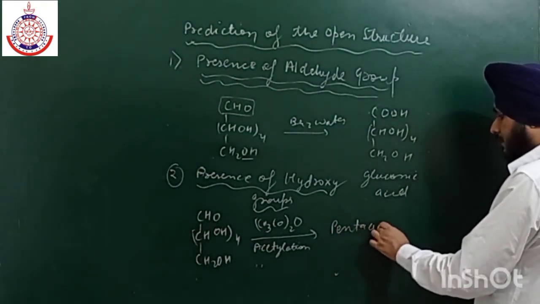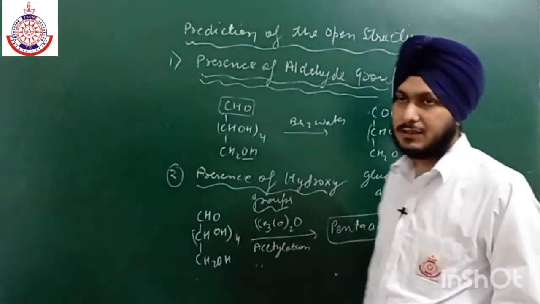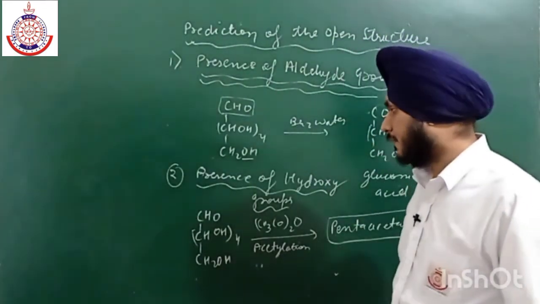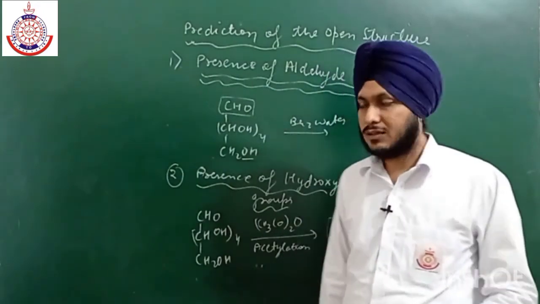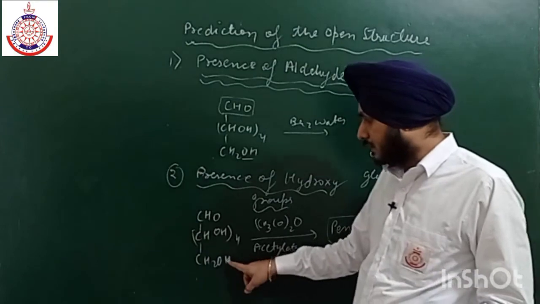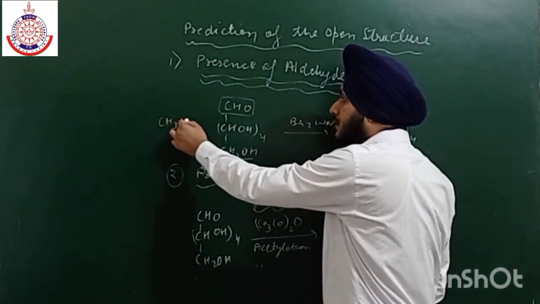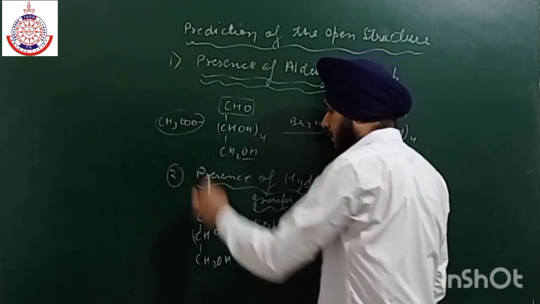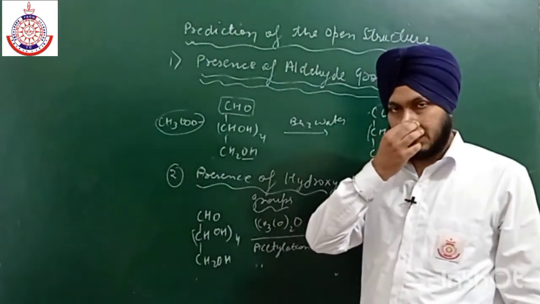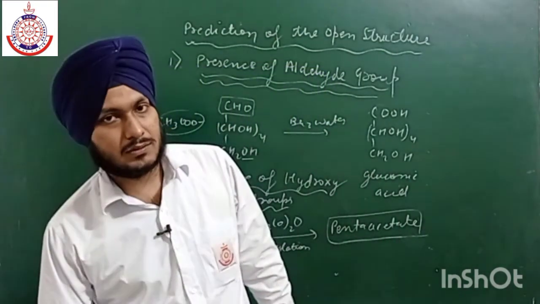The formation of this pentacetate confirmed that there are 5 OH groups present. Pentacetate means all the hydrogens are replaced by the group CH3COO, the acetate group. All these H were replaced by CH3COO, so this confirmed the presence of the 5 hydroxyl groups.